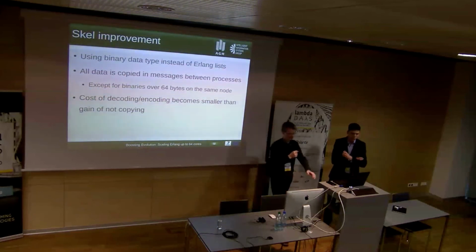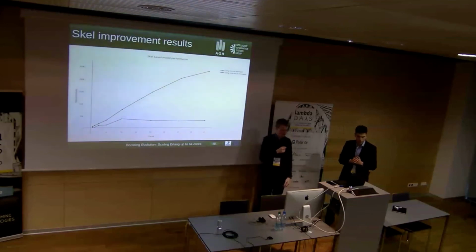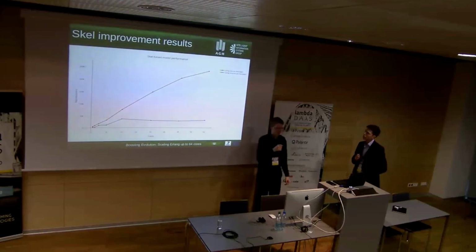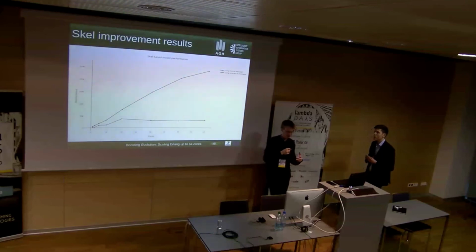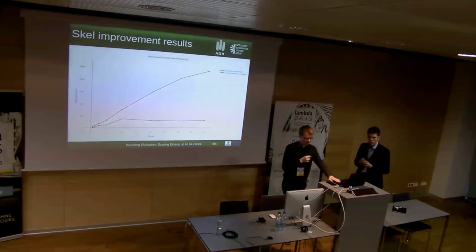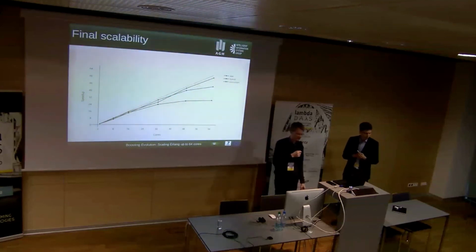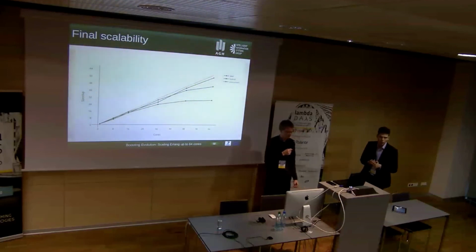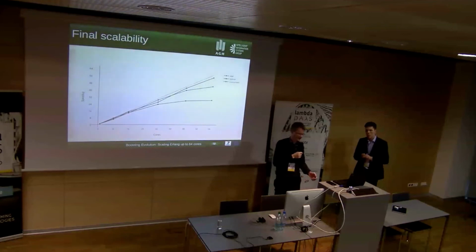and it was quite a big improvement. So this is the graph of reproductions per second with regard to the number of cores, and the orange line is the version that uses binaries. And this is the only change that was switched between these two models. So these are the final results. We can see that the coarse-grained model, the hybrid model, is now close to linear, and the other models also improve significantly. We can notice that maybe the coarse-grained model was a better fit for our case.